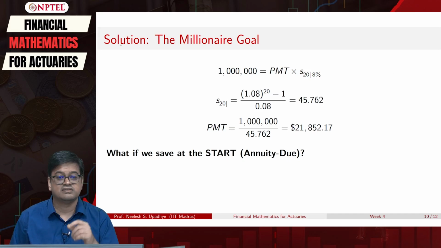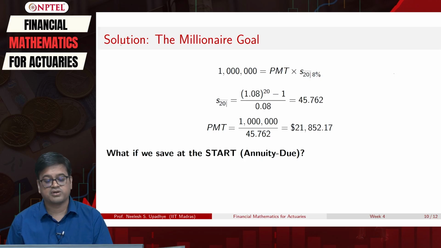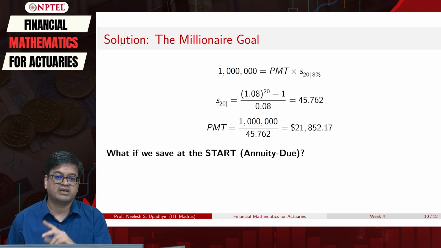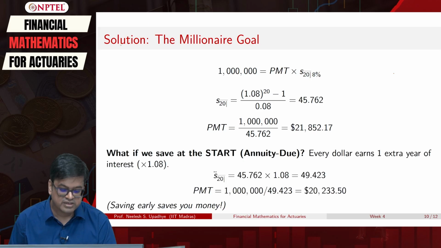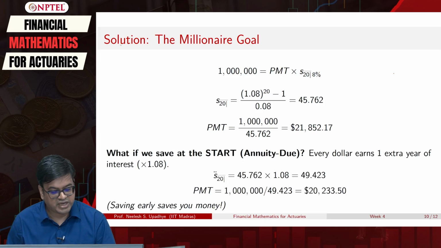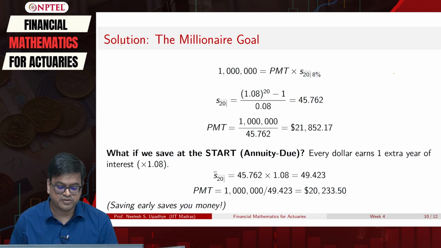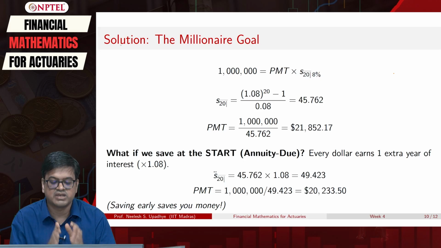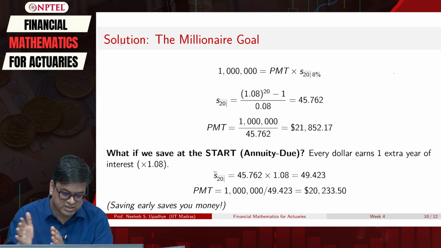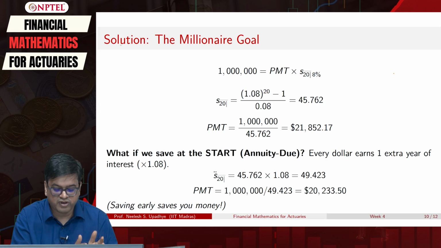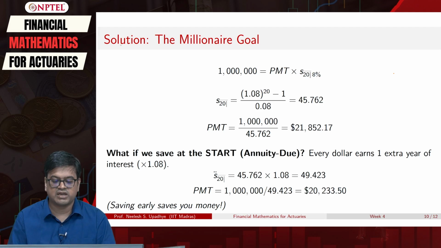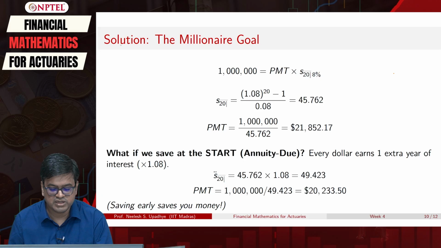We have already seen you don't have to worry about this annuity due as a separate issue, because you simply multiply by 1 plus i, you will get the answer. Okay, so if I do that, that is I am multiplying by 1 plus i to this 45.762, because the entire cash flow will be sitting for one more period. Multiplying by 1.08 will give me the legitimate answer.